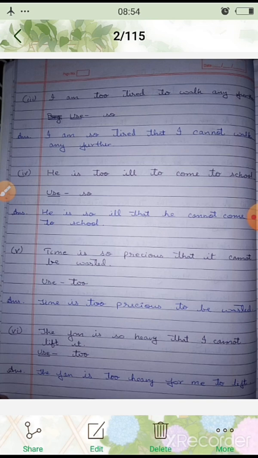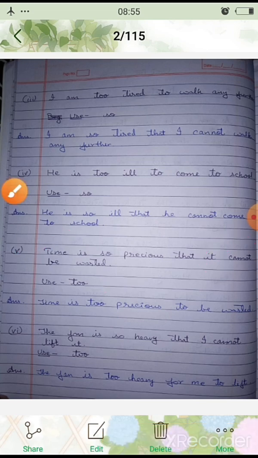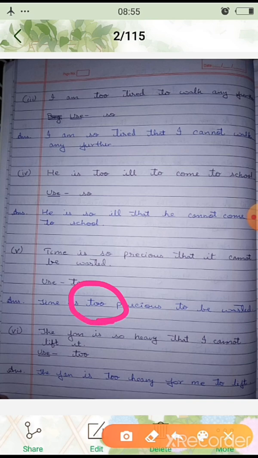Question number 5, you can see here: time is so precious that it cannot be wasted. Time is so precious that it cannot be wasted. Now you have to use too in your answer. So time is too precious to be wasted. Now this word cannot which is there, so in your transformation this cannot has been changed into to. Okay, time is too precious to be wasted.